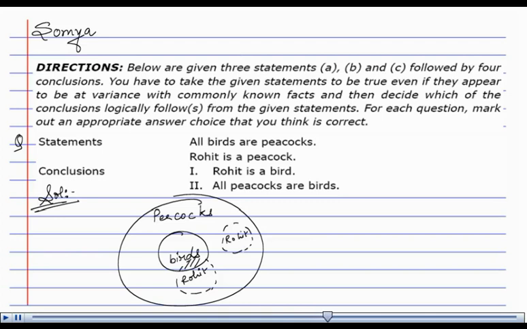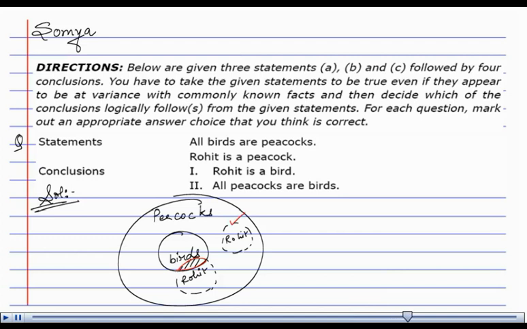Let's check out the conclusion. Rohit is a bird. Well, we cannot clearly state that he is a bird because if we go through this area, it is possible. But what about this one? We cannot deduce that Rohit is a bird.